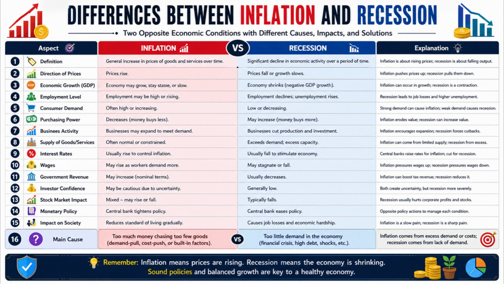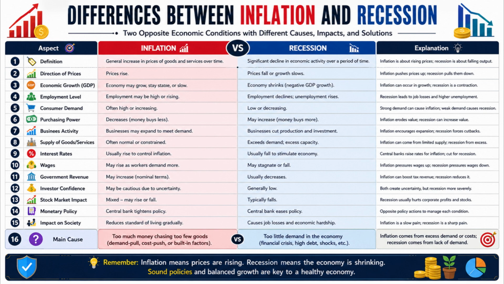Number 4. Employment levels may remain strong or increase during inflation, whereas unemployment usually rises during a recession. Number 5. Consumer demand is often high during inflation, whereas consumer demand is generally weak during a recession. Number 6. Inflation reduces purchasing power because money buys fewer goods and services, whereas purchasing power may improve during a recession if prices decline.